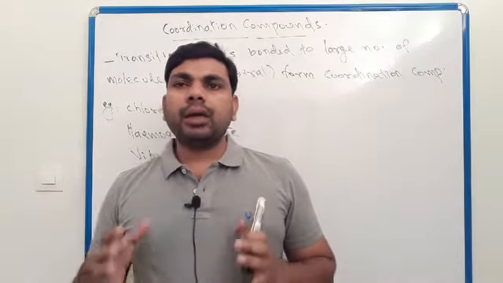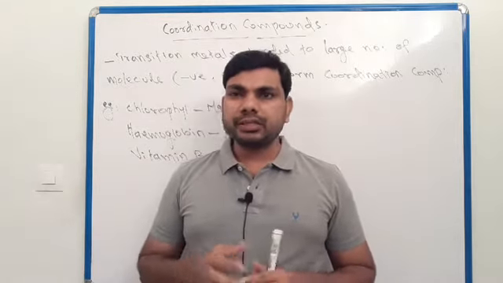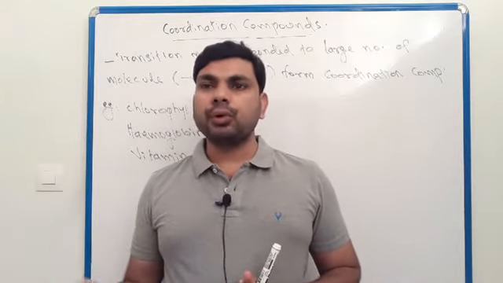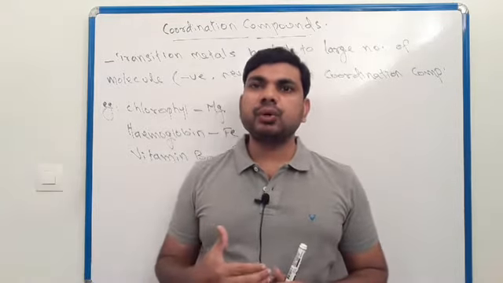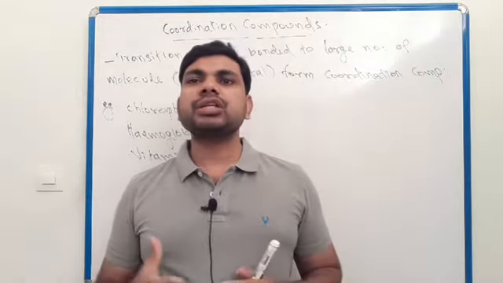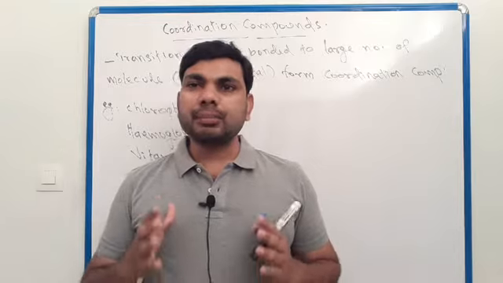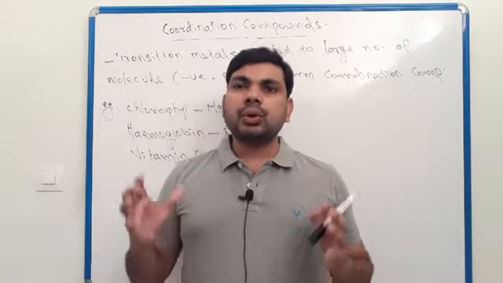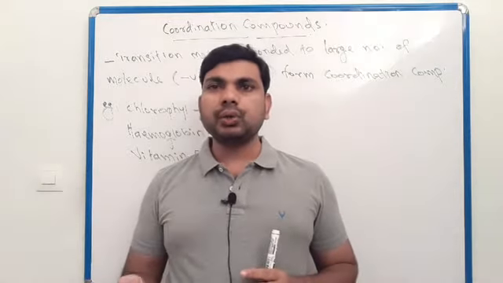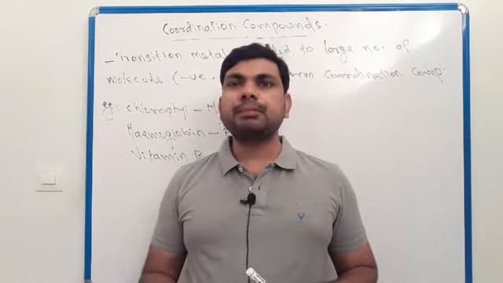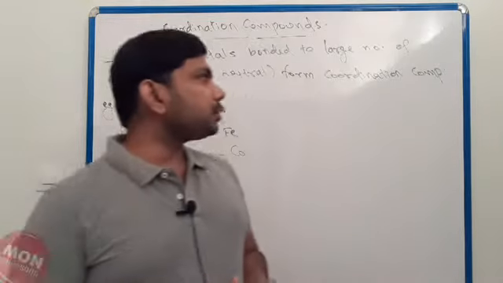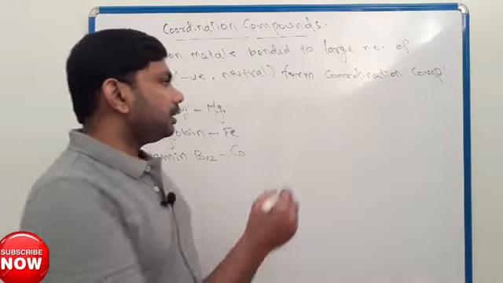Okay, here we learnt already transition metals. Transition metals join with different types of molecules, negatively charged molecules or neutral molecules, and form coordination compounds.